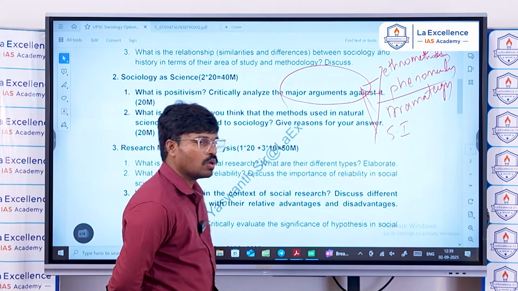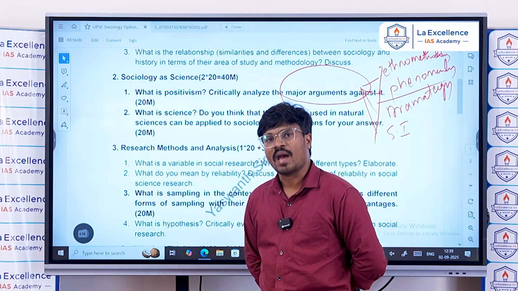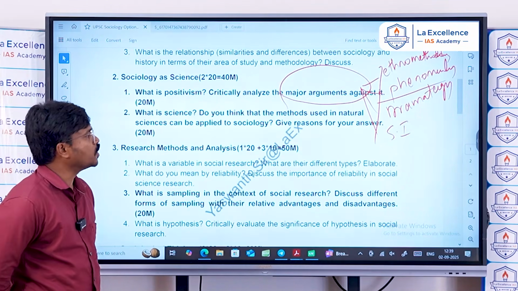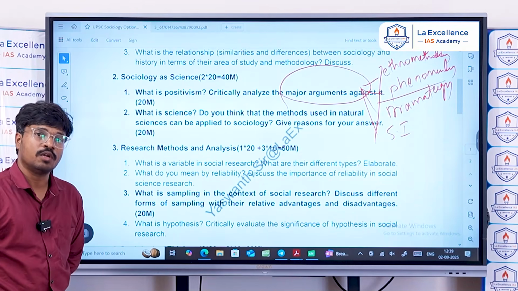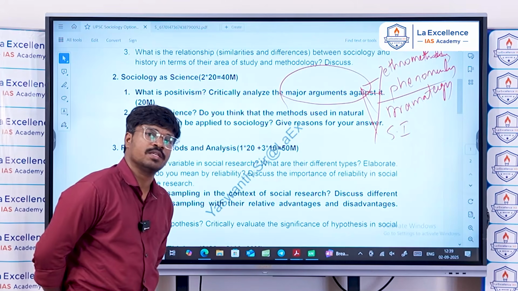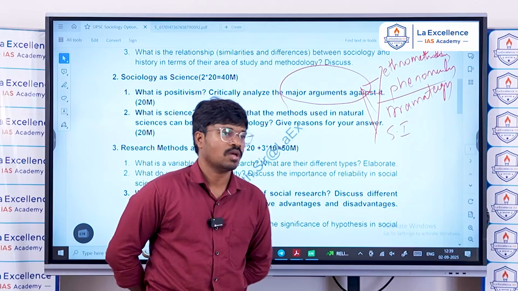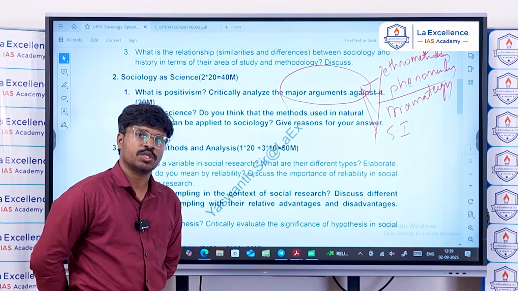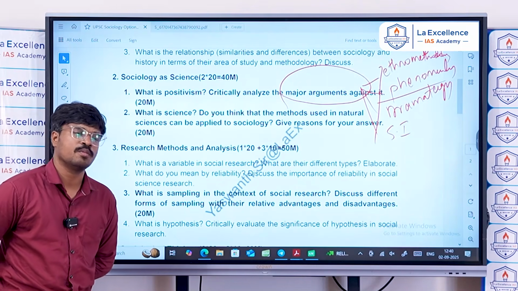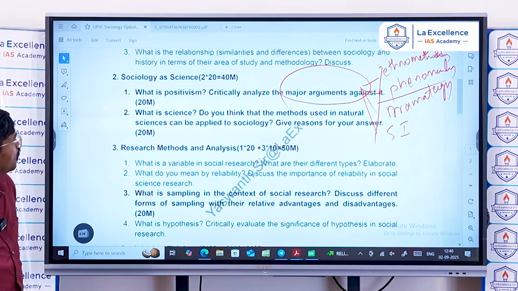And you can end this answer with a conclusion using Max Weber: Max Weber is not a complete positivist and also not a complete non-positivist. Max Weber advocated that objectivity in sociology can be established using value neutrality in understanding society. And you can end this question with Max Weber's comment that value neutrality can be established in sociology using the Verstehen approach and ideal types.